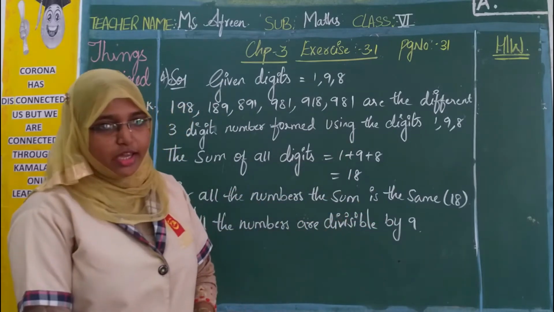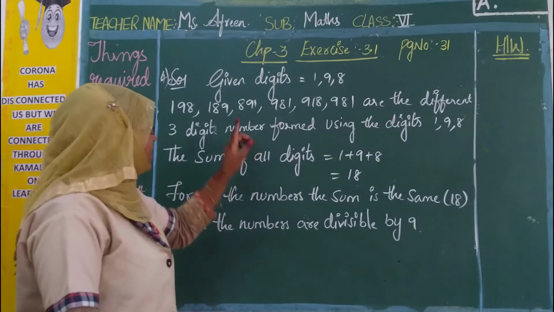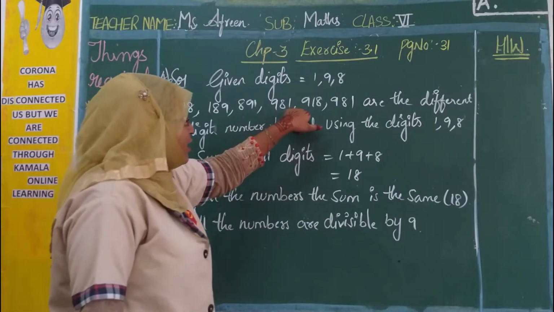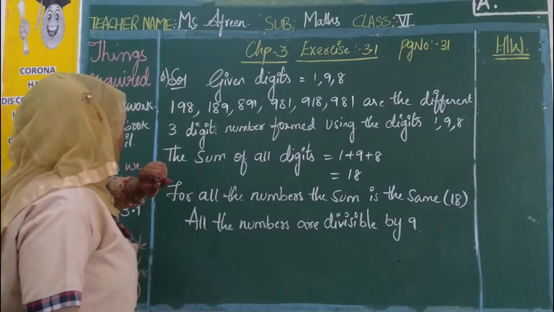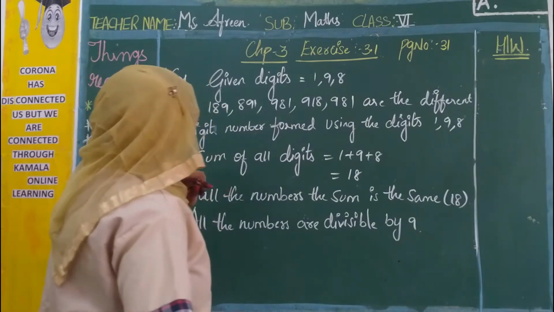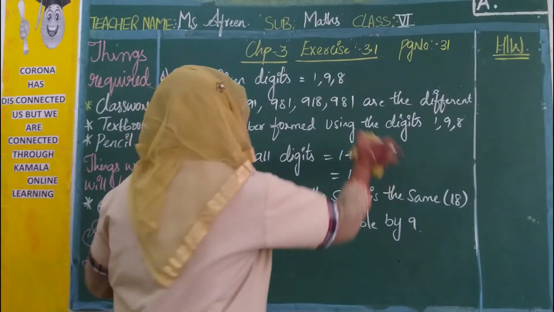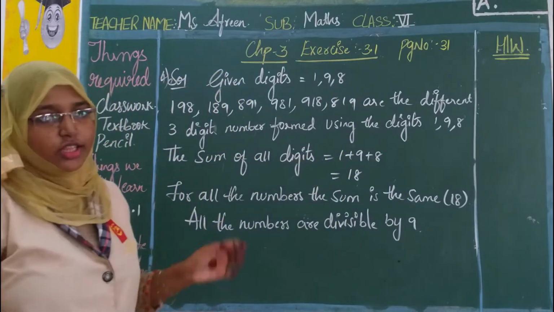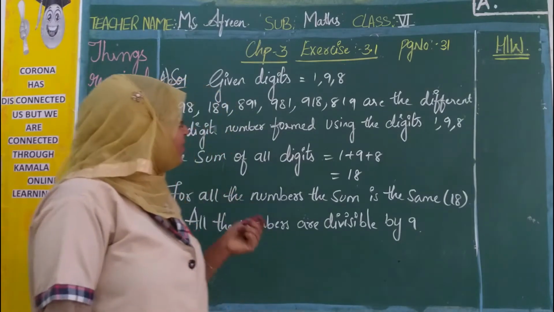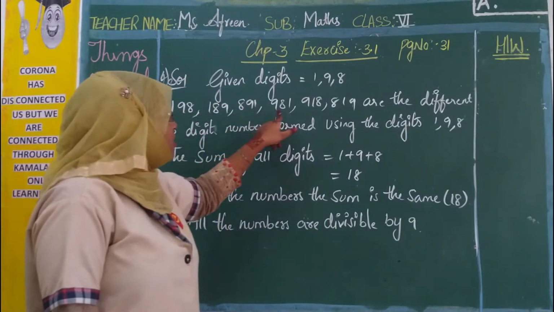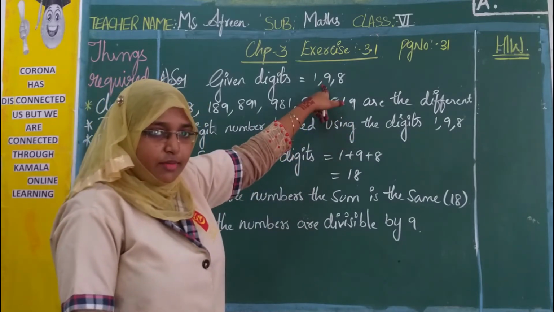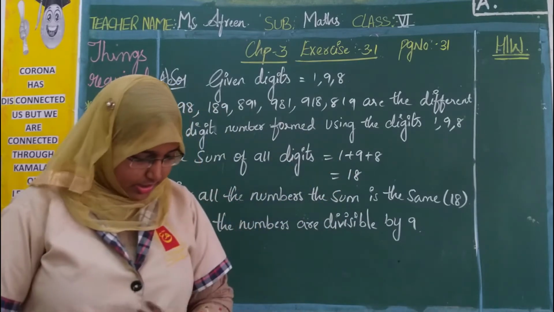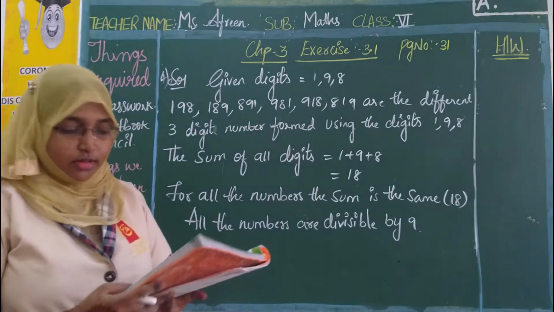So all the numbers are divisible by 9 means 189 is also divisible by 9, 891 is also divisible by 9, 981 is also divisible by 9, and 819. Yes, so all these numbers are divisible by 9. I hope it is very clear. We have formed different 3-digit numbers by using these digits and we got the sum as 18. As 18 is divisible by 9, all these numbers are also divisible by 9. I hope you have written.